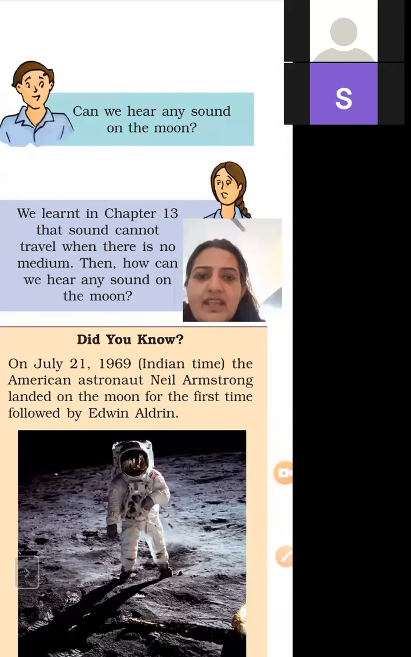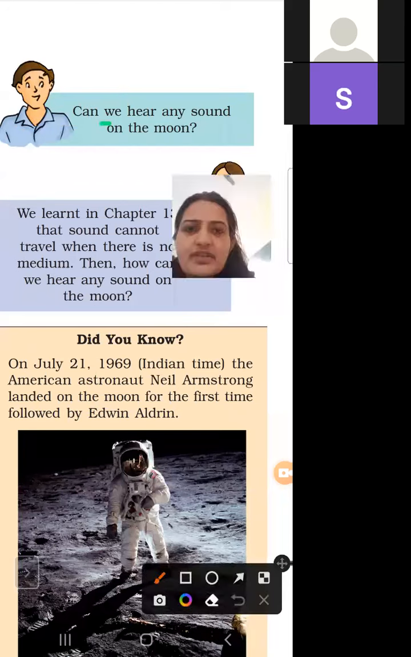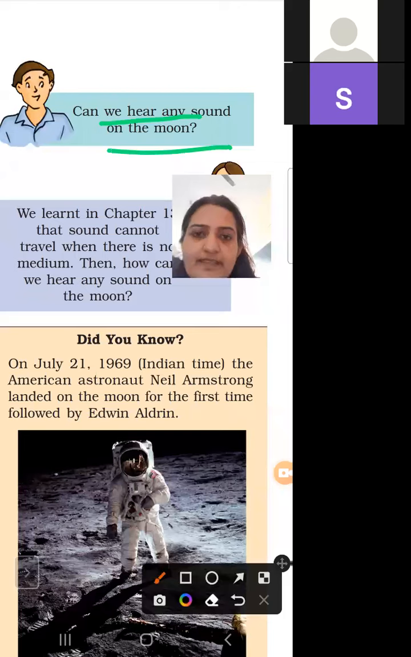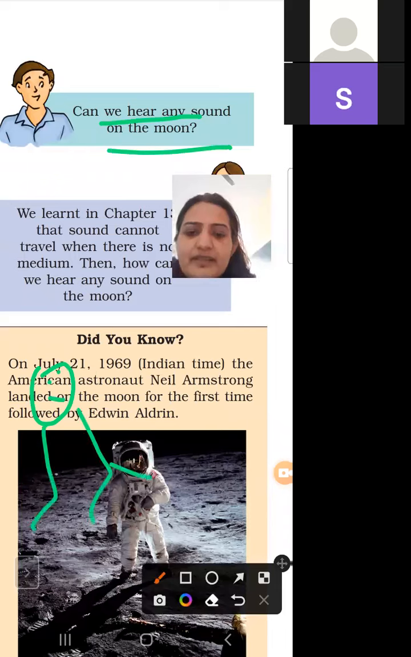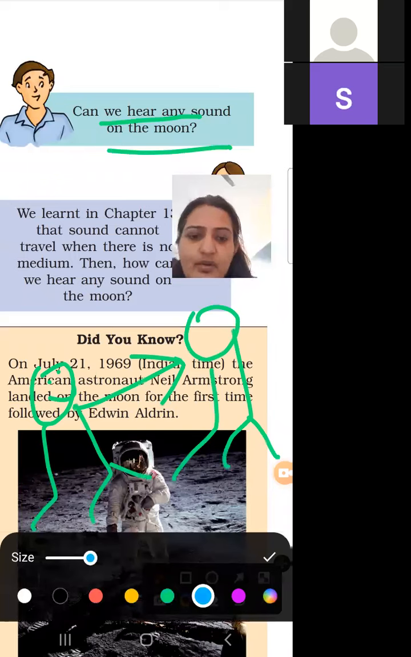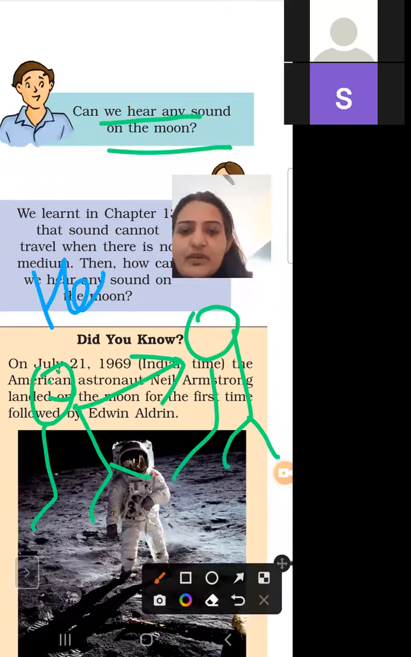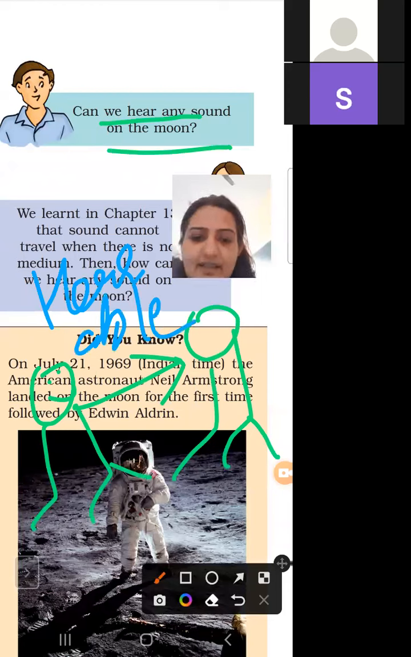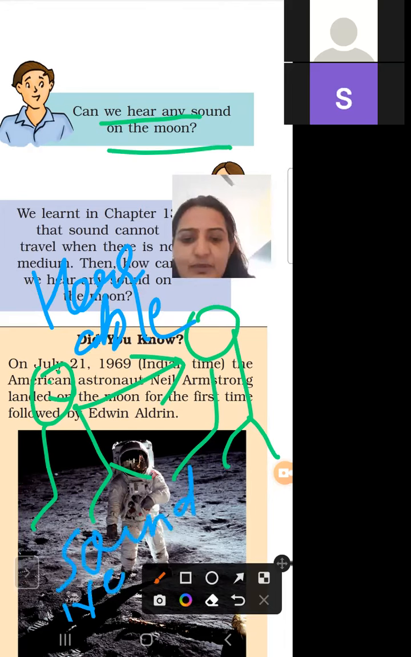Can we hear any sound on the moon? If a person, suppose this is a person, talks on the moon, this sound is not hearable because it has no air. And sound needs a medium to travel.